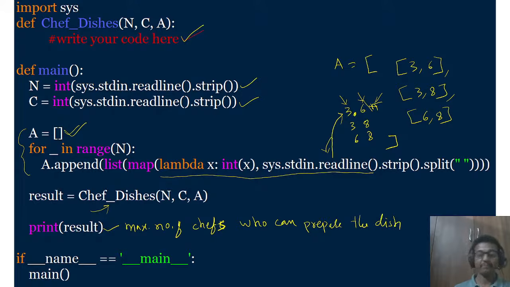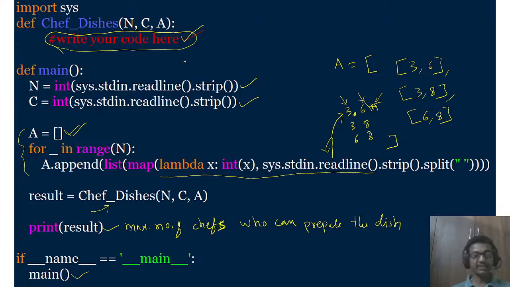Got it? So inside main, the chef dishes function is called. So this piece of code you need to complete here.